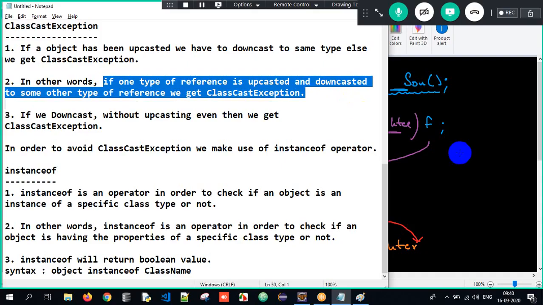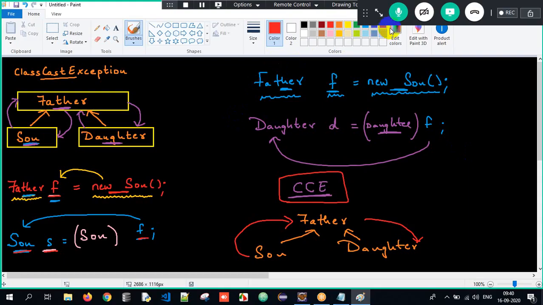Got the clarity here? For example, I'll tell you one more story. Son wants to go for a trip with his friends. The son will request money from his father: Father, me and my friends are trying to go for a trip. I want 10,000 rupees. So now the father has to give the money. To whom will he give it, son or daughter? Son has requested the money, but father is giving the money to the daughter.